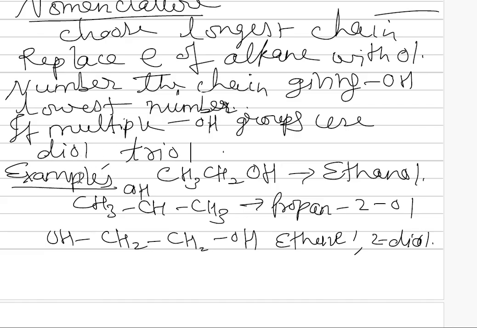for three OH groups. For example, CH3CH2OH is called ethanol. CH3CHOHCH3 is propan-2-ol, and OHCH2CH2OH is ethane-1,2-diol.